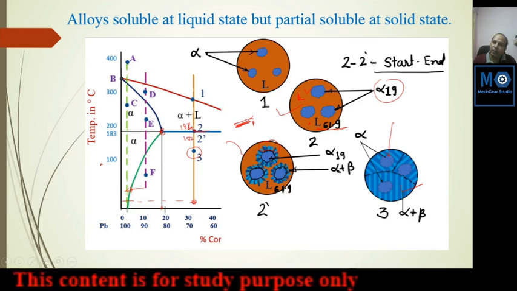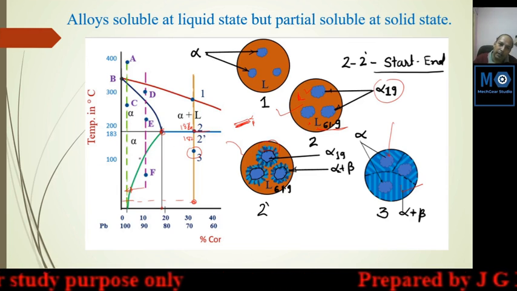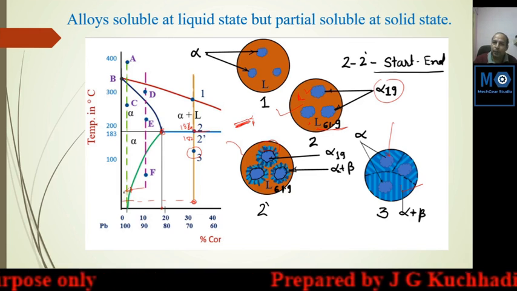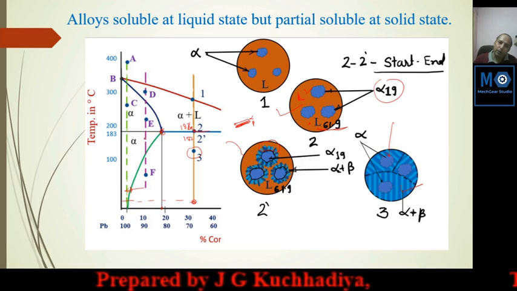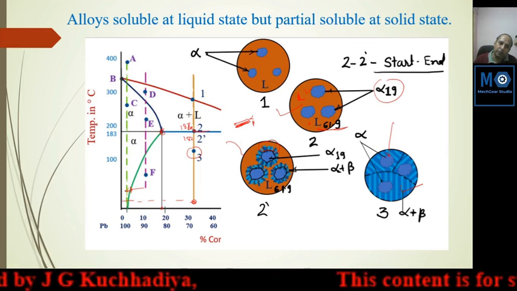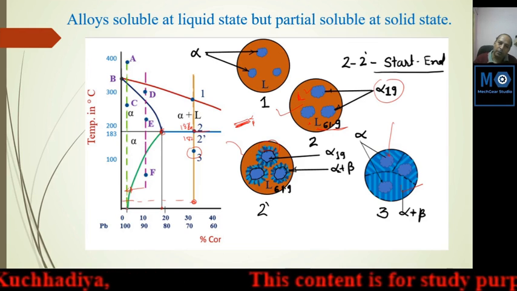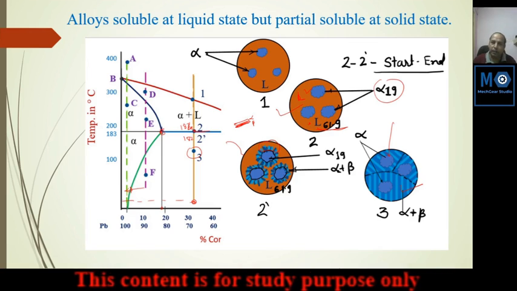At that point it is maximum 90%, but again it is decreasing because the solubility of tin is reduced at room temperature. This is maximum soluble here at 19%.